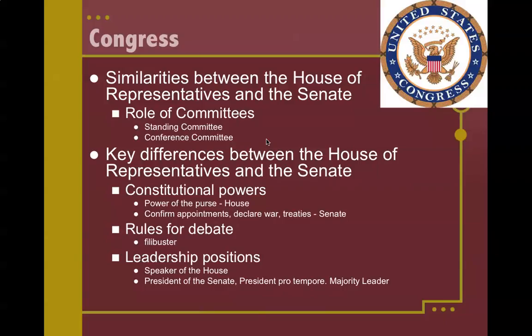So in the Senate, they are a smaller chamber. They only have 100 people, and their leadership positions don't have the ability to shut people up. So a strategy the minority party can use in the Senate is to literally talk a bill to death. Whereas that wouldn't be a strategy that you could use in the House of Representatives, because the Speaker of the House would rule you out of order and tell you to shut up.